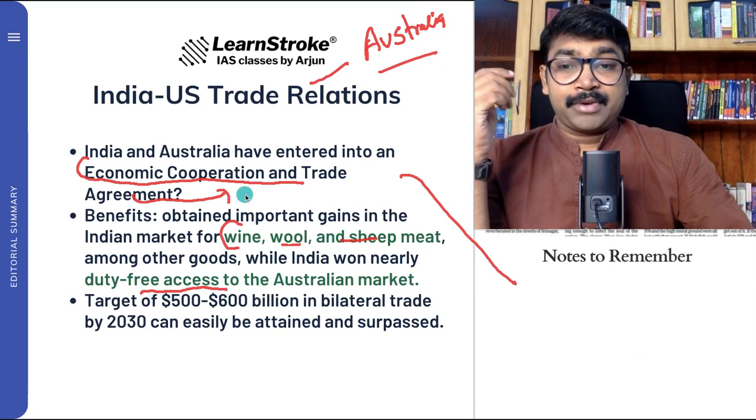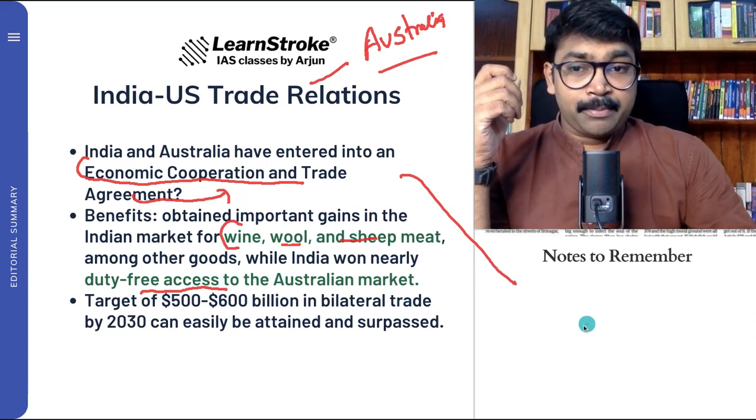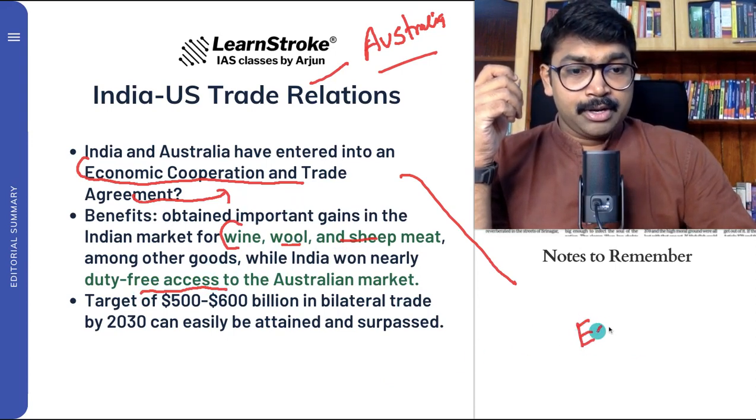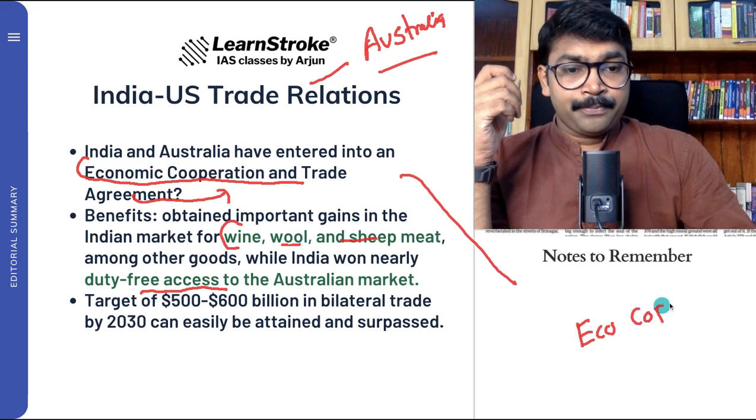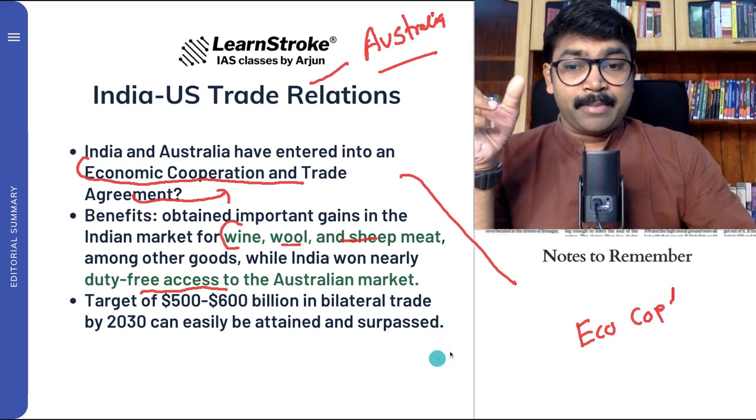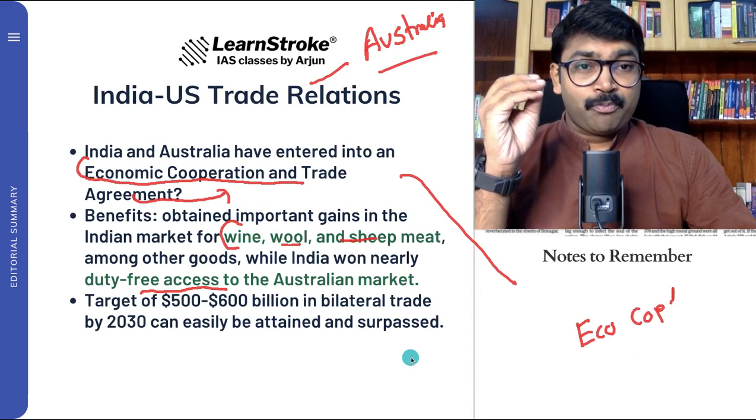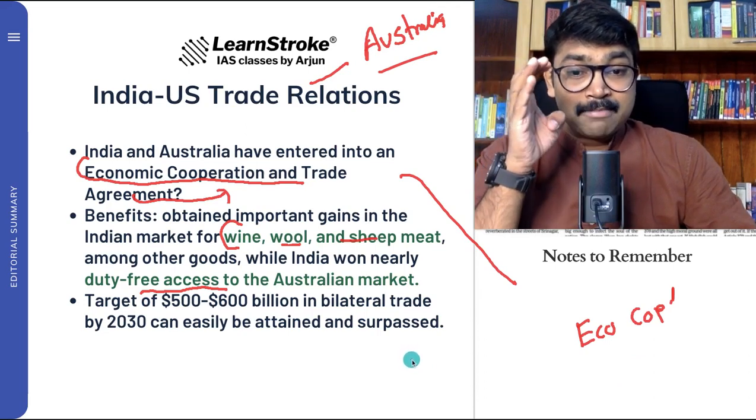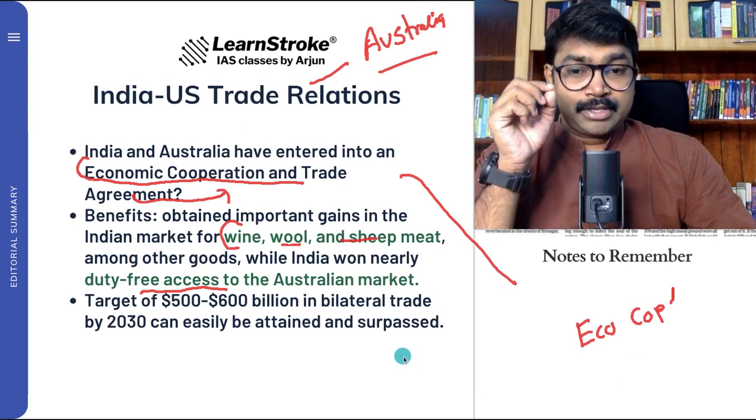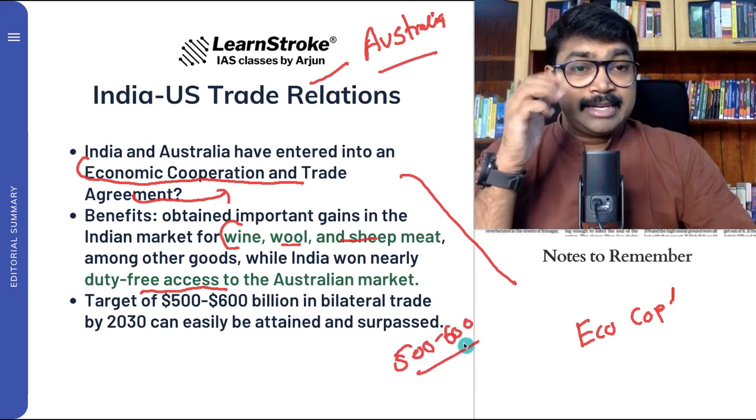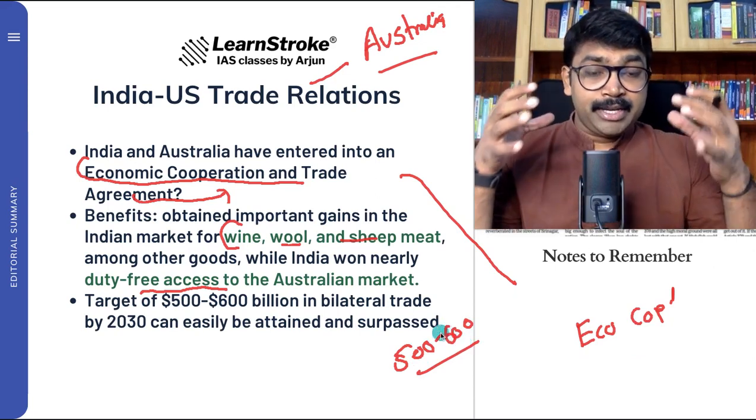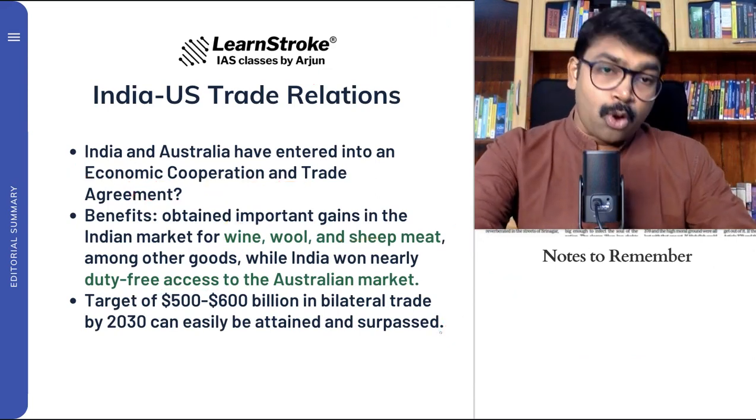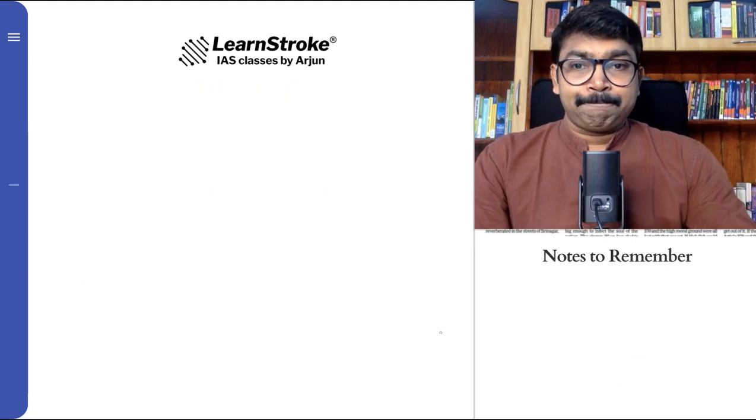So after the India and Australia relationship, please remember they have signed the economic cooperation and trade agreement. Both of them are benefiting. The target of bilateral trade by 2030 is 500 to 600 billion dollars. Just imagine, 500 to 600 billion dollars is the trade that is expected to happen between India and Australia. So also know about all these concepts in detail.